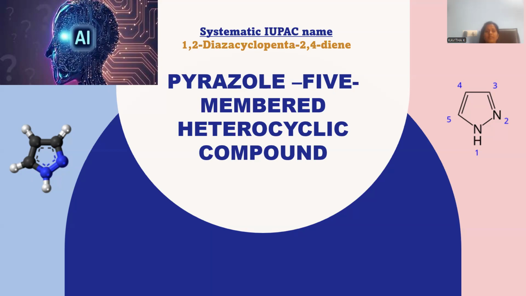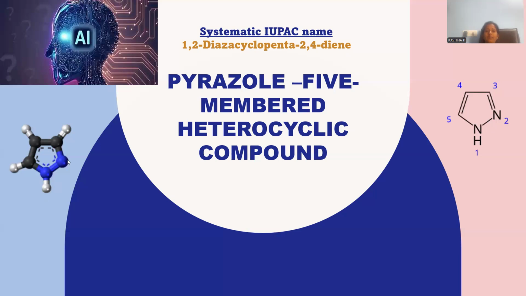The session is powered by AI, artificial intelligence. The compound is systematically named by the IUPAC, which stands for International Union for Pure and Applied Chemistry. In accordance with the IUPAC, the name is 1,2-diazacyclopenta-2,4-diene. Pyrazole is the common name provided. Diazole is the name you can designate for this kind of five-membered ring system.